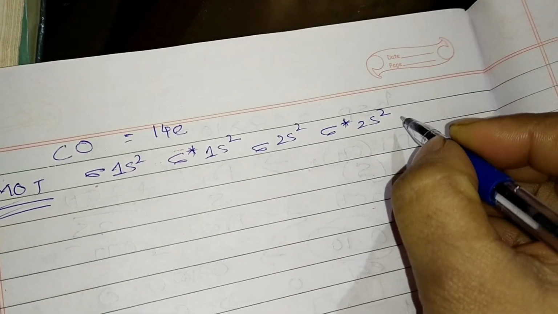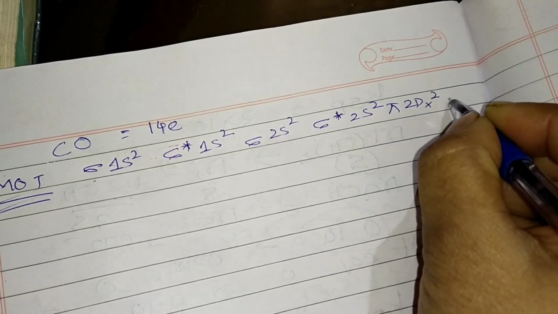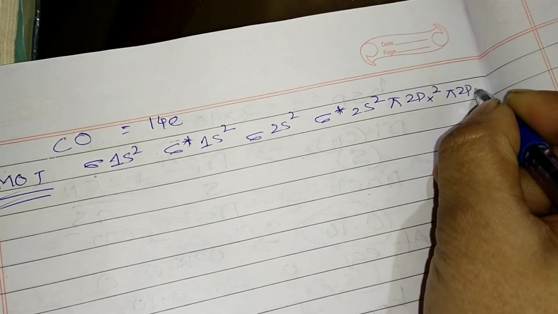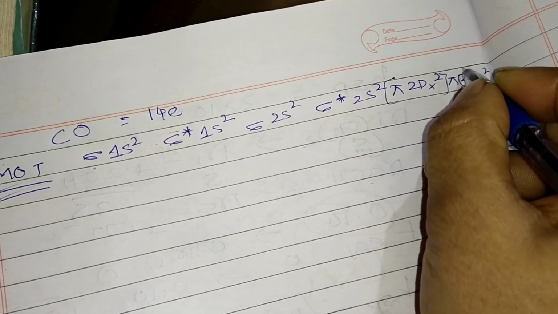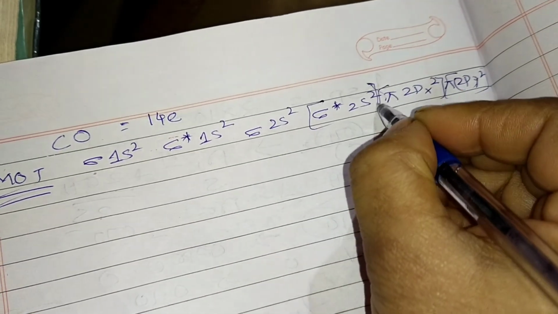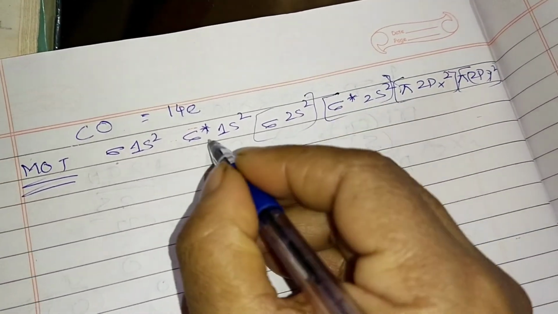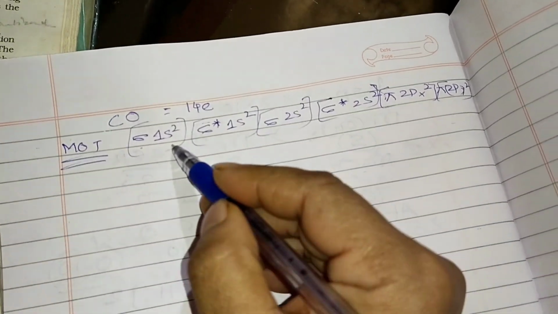Next come the pi 2px2 and pi 2py2. Clear? These pi orbitals come within the same bracket. These are all molecular orbitals, bonding and antibonding.